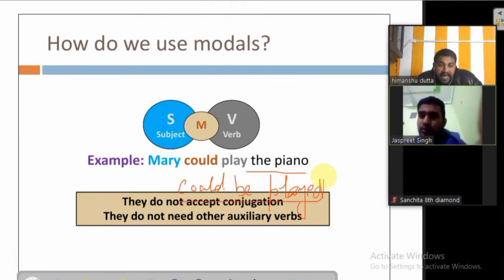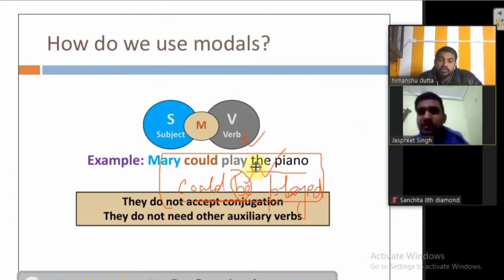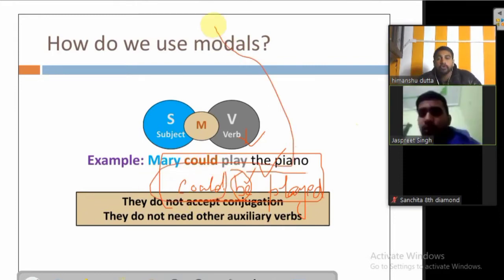So you should remember that. Why are we using be in that case? Because we are writing in the passive form. That's the rule of the modal verb. Whenever we write a passive sentence with a modal verb, we use be with it and then the main verb. Here the secondary auxiliary is be and the primary auxiliary is could. And why should you know about primary and secondary auxiliary?